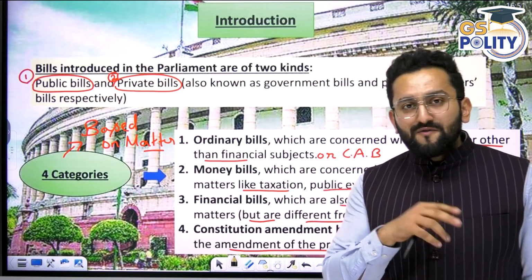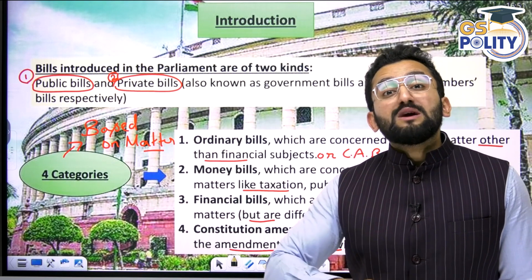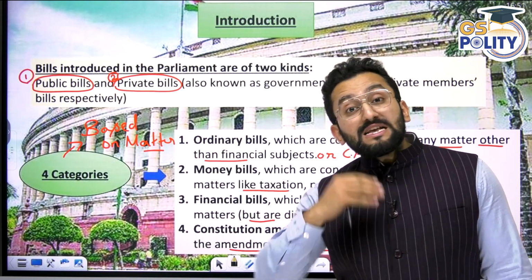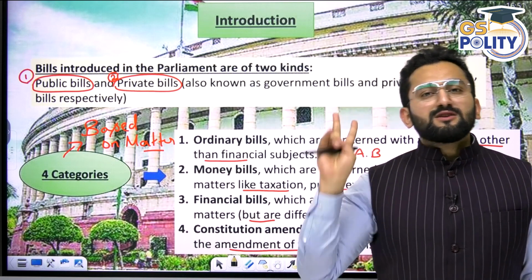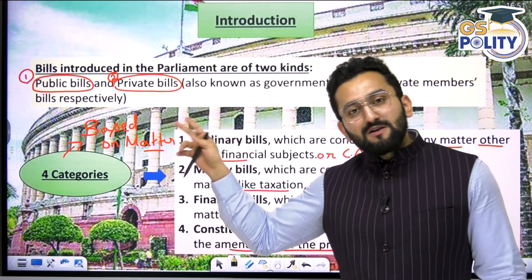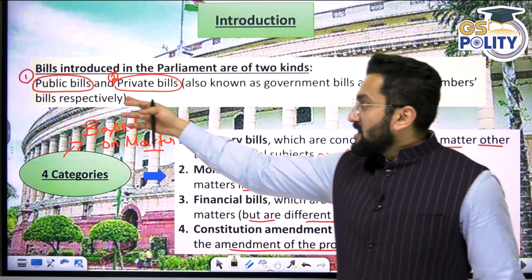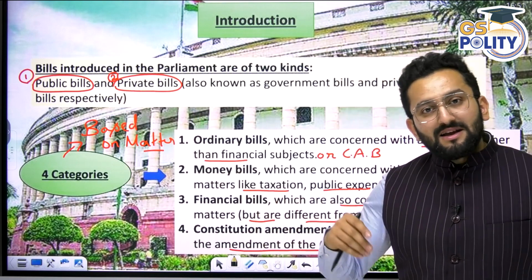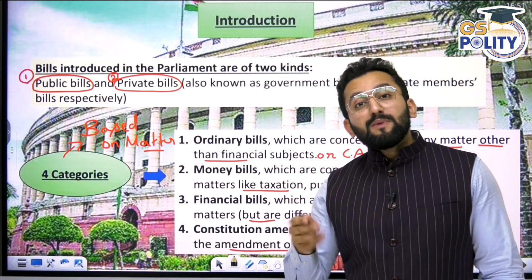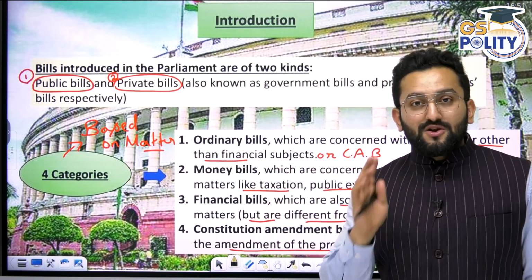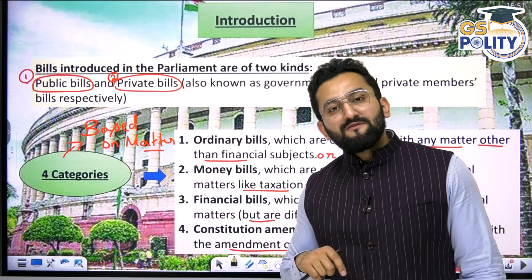One criteria of categorizing is on the basis of who is presenting that bill. Who is presenting or introducing that bill? On this basis, we categorize it into two parts. One is private bill, second is public bill. Public bill means a minister is actually bringing this bill. Then it is a public bill. If any member of parliament other than minister is presenting a bill, then it is a private member bill.